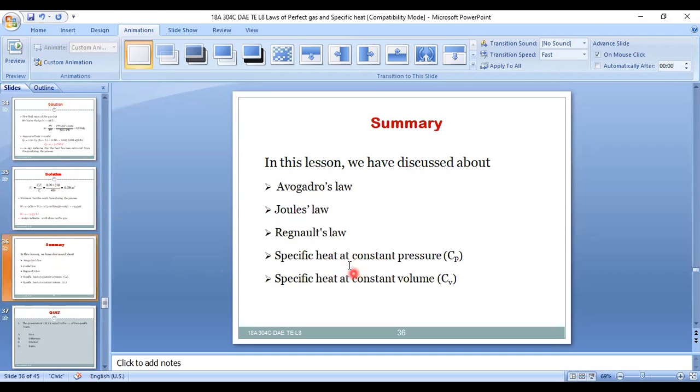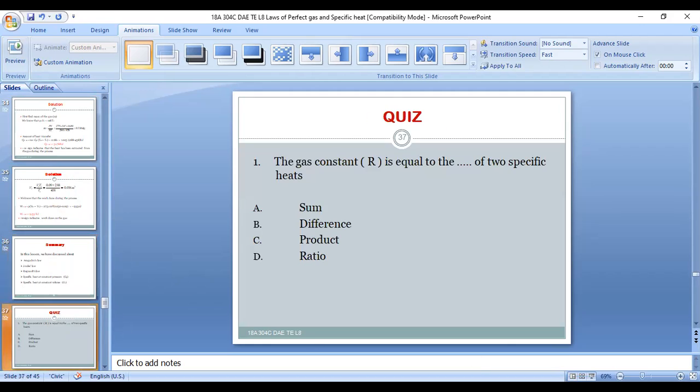So the summary of this lesson is, we discussed Avogadro's law, Joule's law, Reynolds law, specific heat at constant pressure, and also specific heat at constant volume. And now let us have the sum.